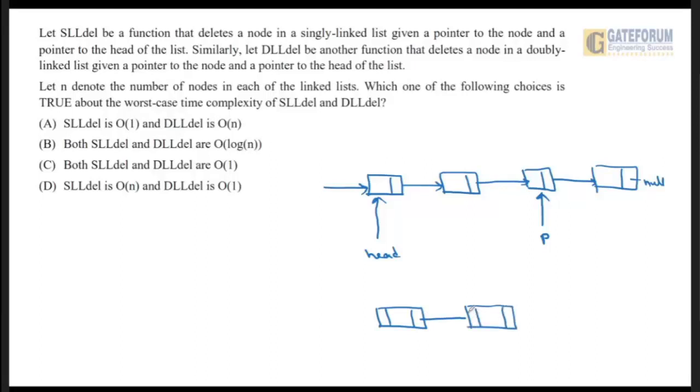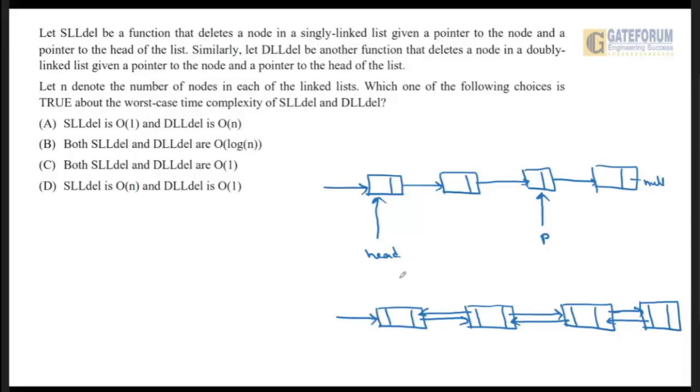This pointer points to the next node and the previous pointer points to the previous node. Similarly, this will point to this node and the previous will point to this node.